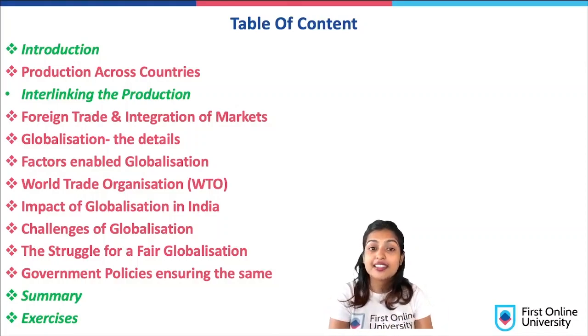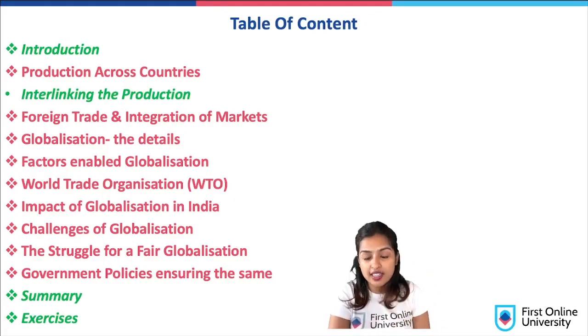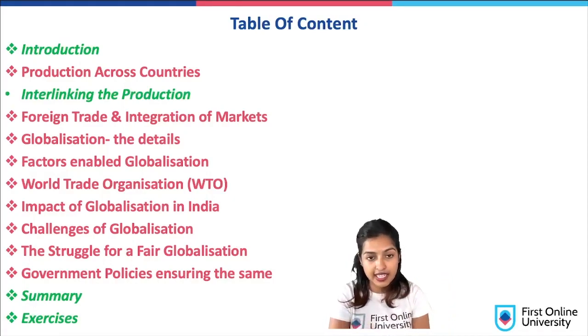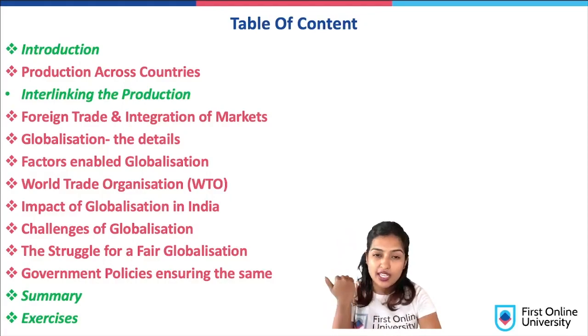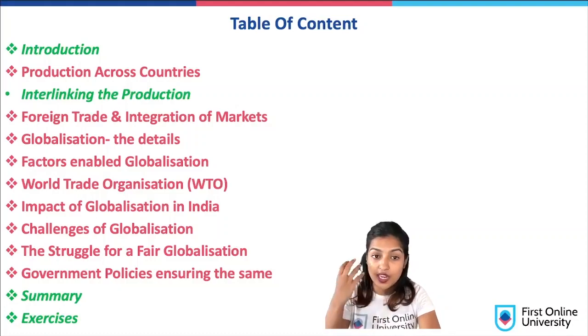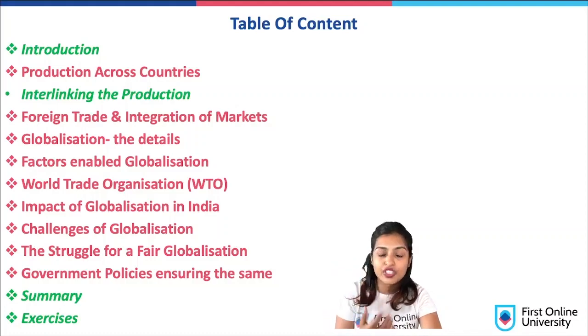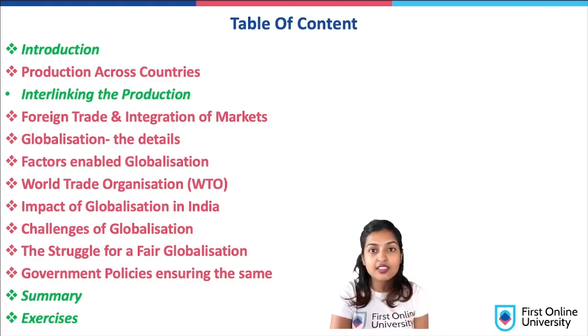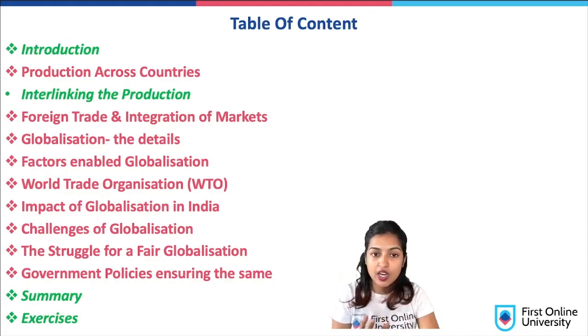Then we see the kind of consequences and the impact globalization has had on our country and the different people in our country, the different sectors, right? Once we've seen what exactly globalization is, we are able to criticize what the negatives are about globalization. That is, we can see the different challenges that India faces with respect to globalization. Then also, we see the kind of struggle that is there in our country for a fair globalization to occur,